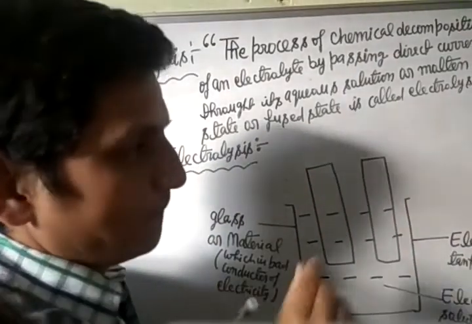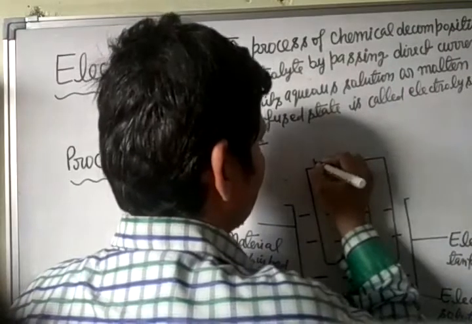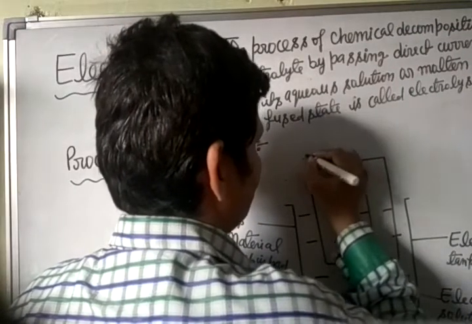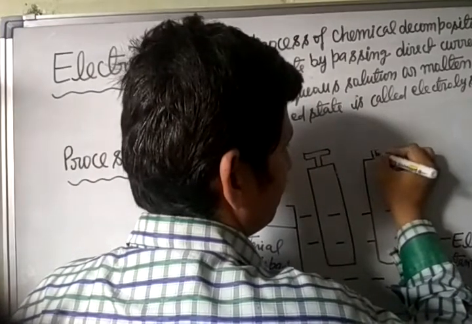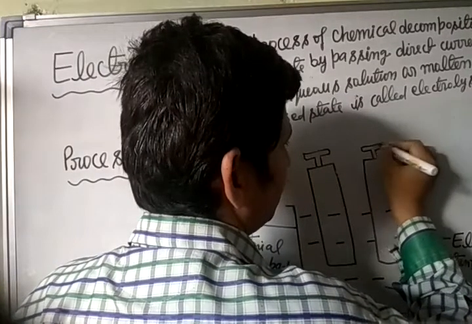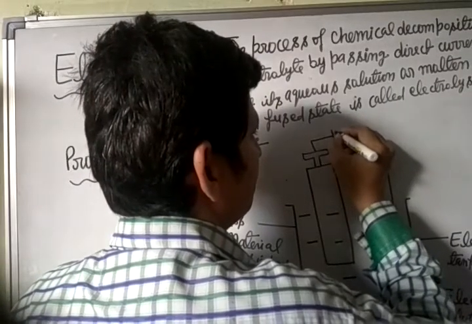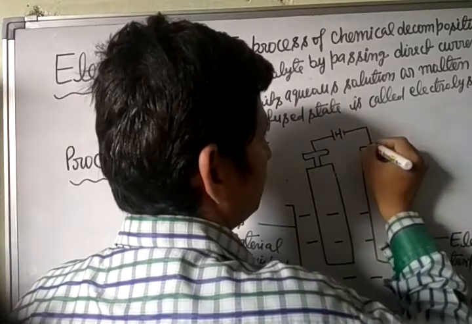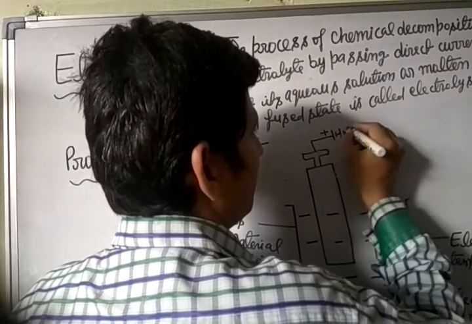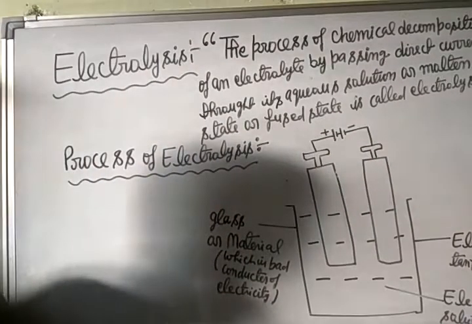These metallic rods or plates are connected to the positive or negative terminal of the battery.